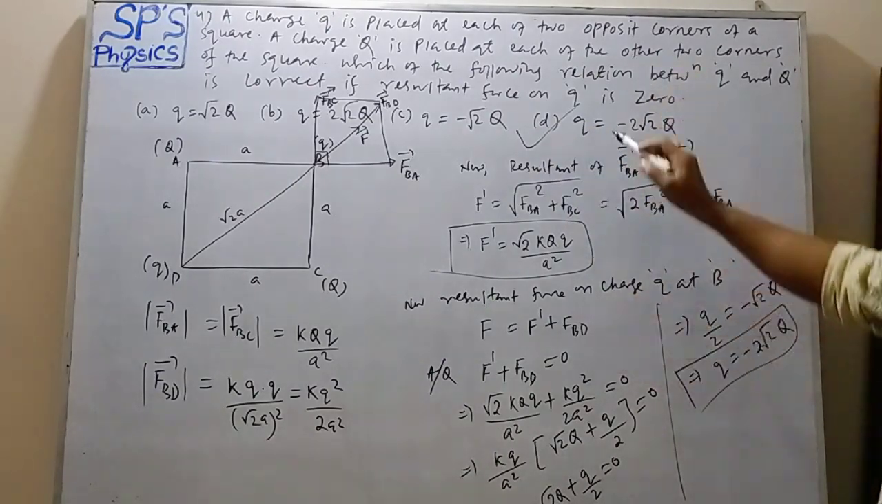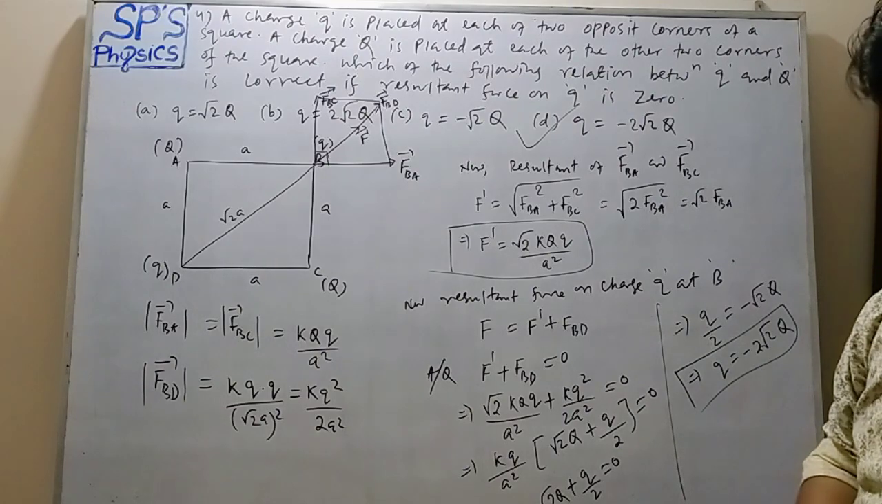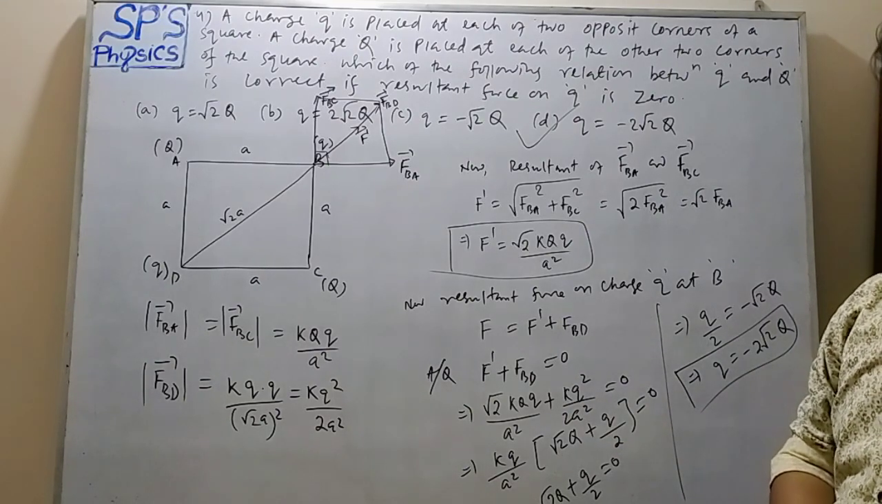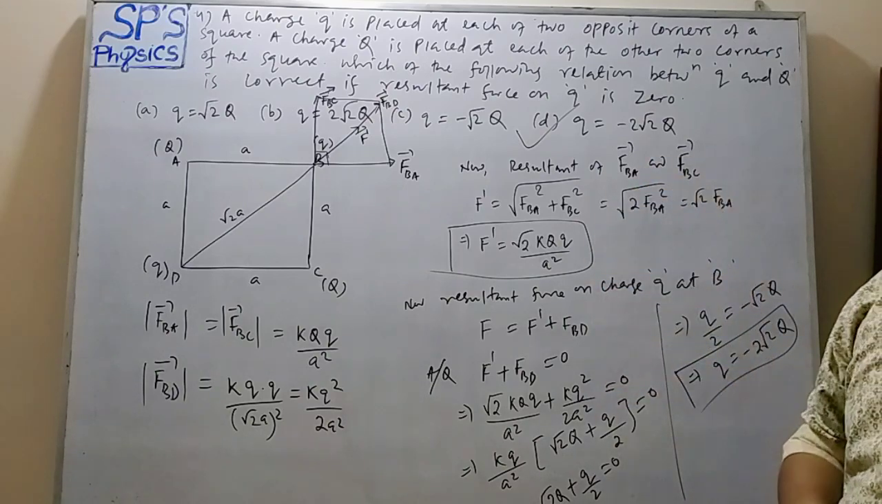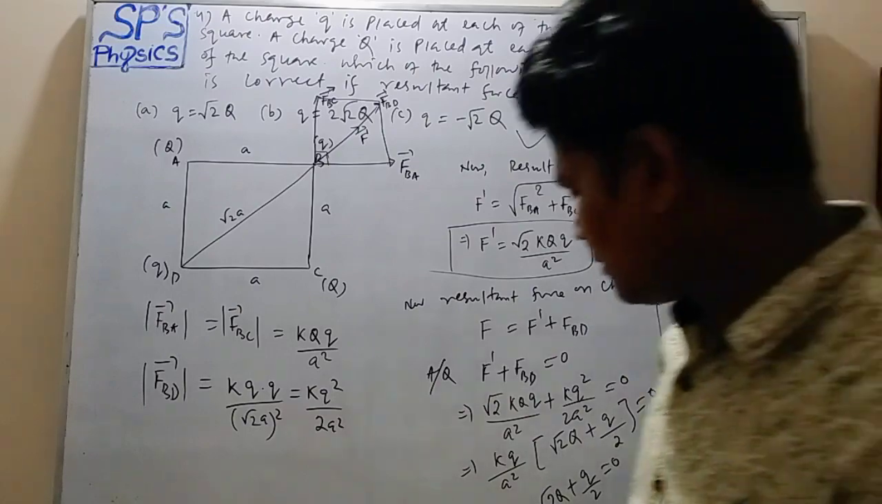The result is Option 4, that is small q equals minus 2 root 2 capital Q. Okay, so all of you got it. In this way we have to find the resultant force and then apply the condition of equilibrium. Okay, now next question.